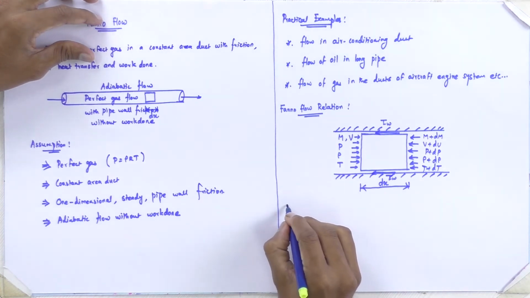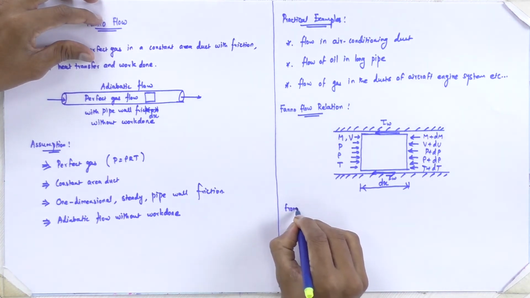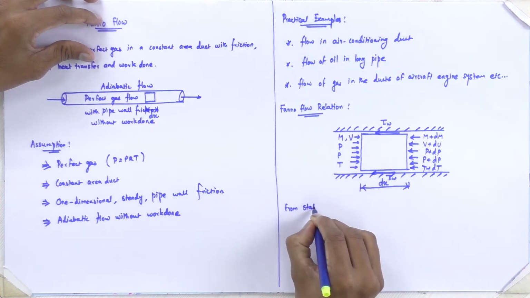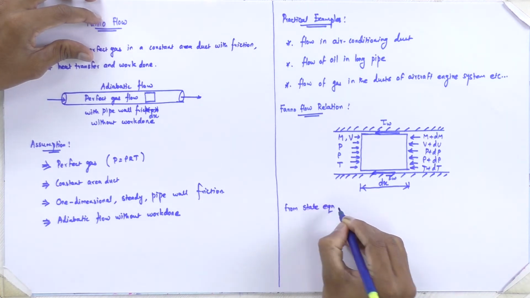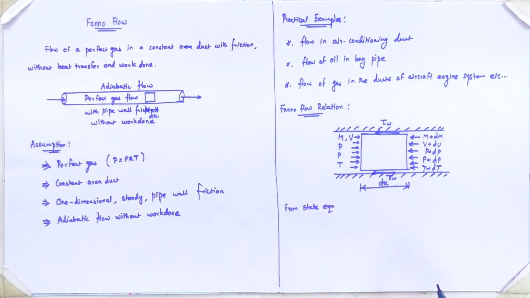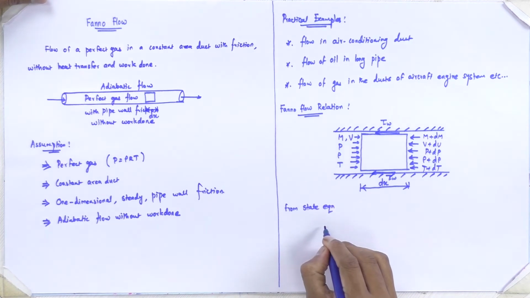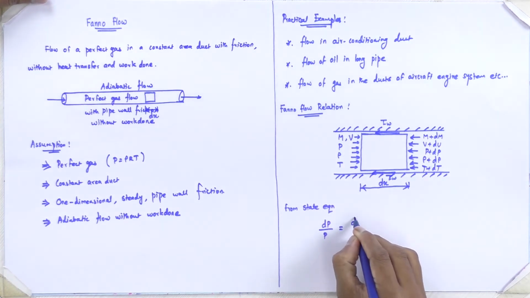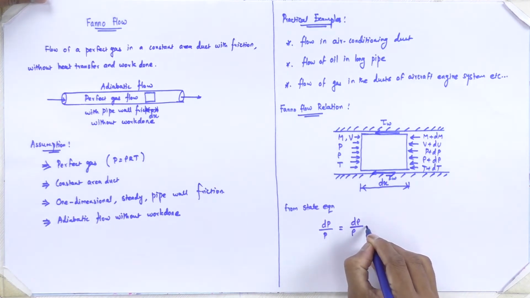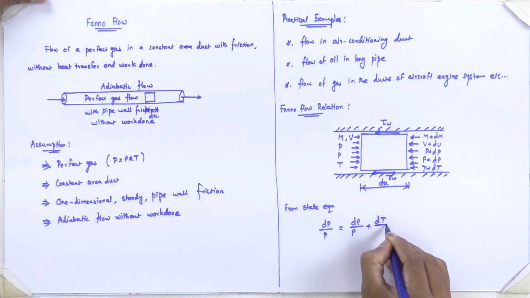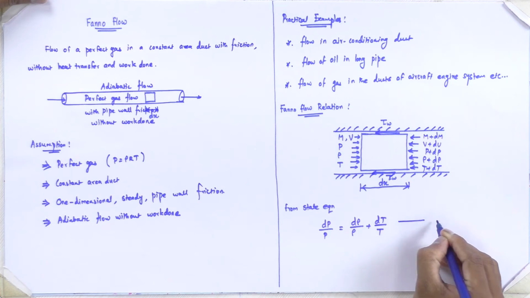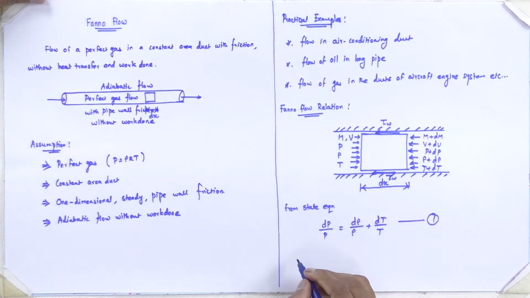First we will proceed with the state equation. From the state equation, we have the relation between pressure, density and temperature. In differential form, dp by p is equal to d rho by rho plus dT by T. Let's say this is equation number 1.